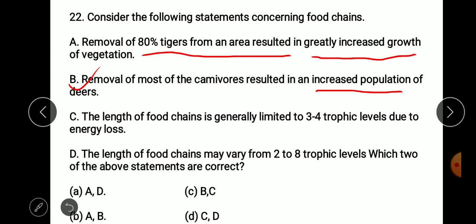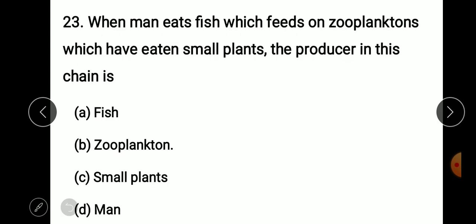And another answer is the length of food chain is generally limited to 3 to 4 trophic levels. The reason is energy loss takes place, and therefore the food chain no longer exists, it remains confined within 3 to 4 trophic levels, and therefore the answer is B and C. So C is the correct answer.